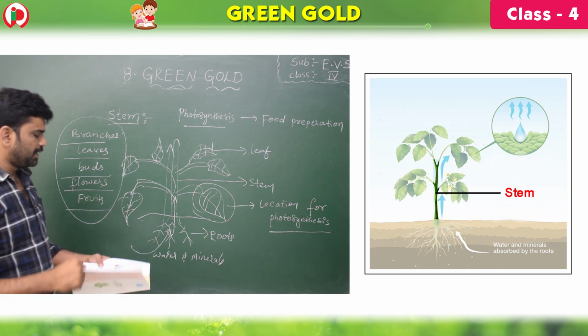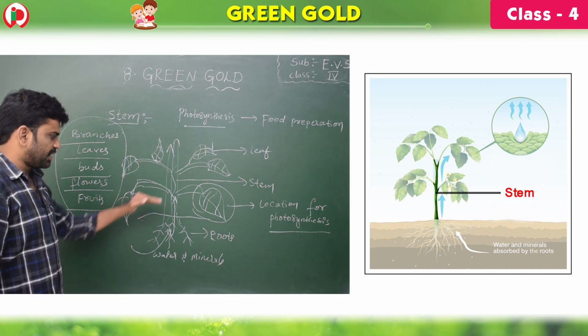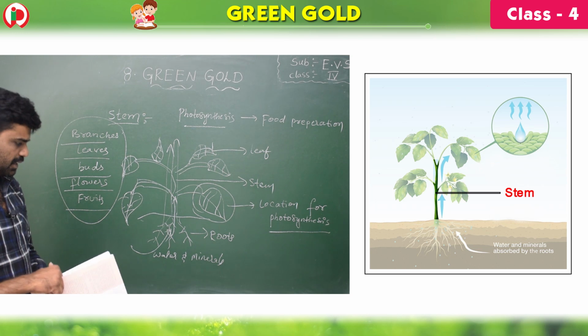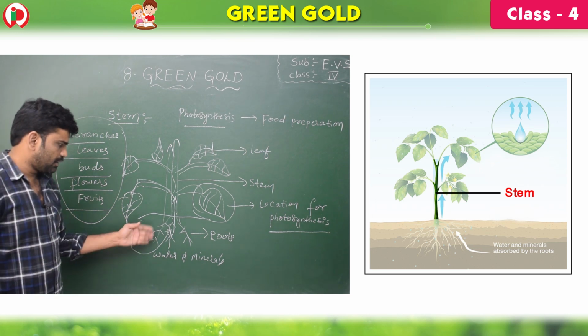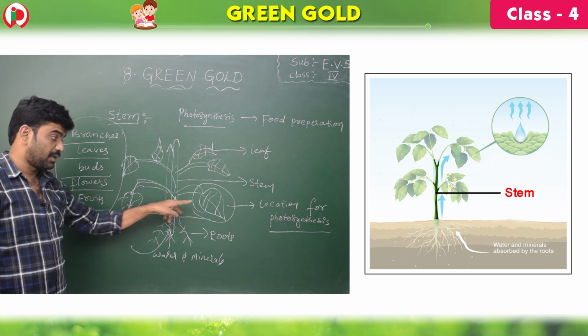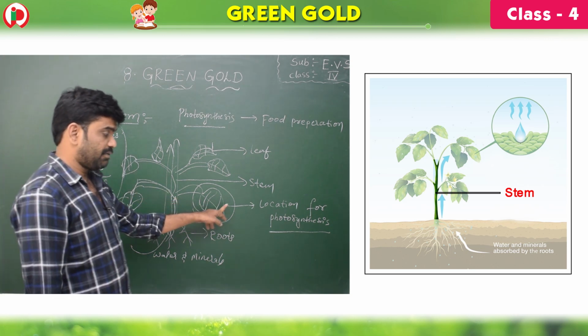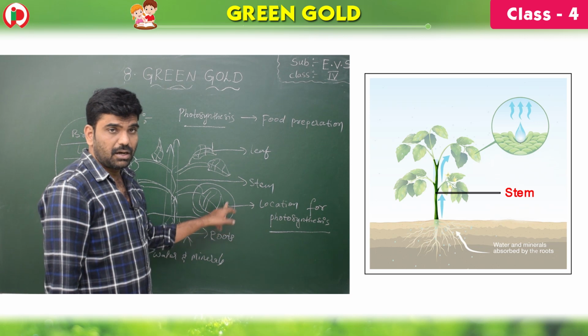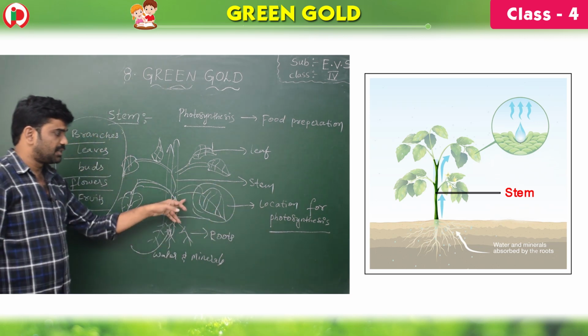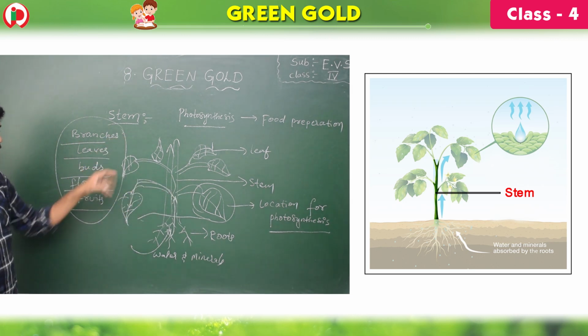So once again I repeat, plant stems transport nutrients and minerals, even water also, from the root to the leaf, and as the leaves are the location for photosynthesis, what will this stem do? It will transport the food to the remaining parts of the plant.